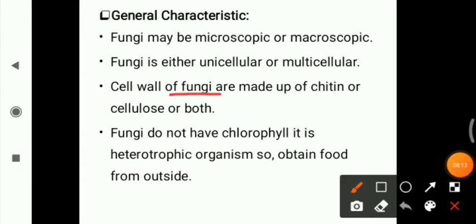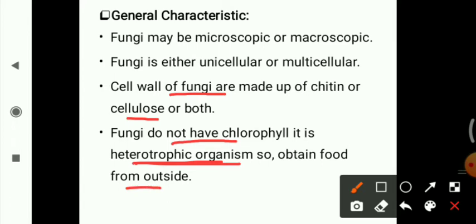The cell wall of fungi is made up of chitin or cellulose or both. They don't have chlorophyll. It is a heterotrophic organism, so it obtains food from outside. They obtain nutrients from others. They depend on others for their nutrients. So they are heterotrophic organisms.